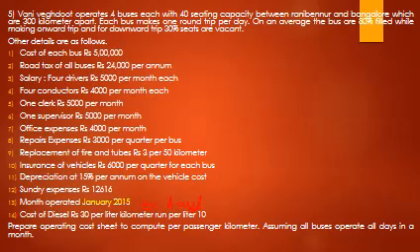Cost of diesel is rupees 30 per liter. Kilometer run is 10, so per liter it runs 10 km. So prepare an operating cost sheet to compute per passenger kilometer, assuming all buses operate all days in a month.